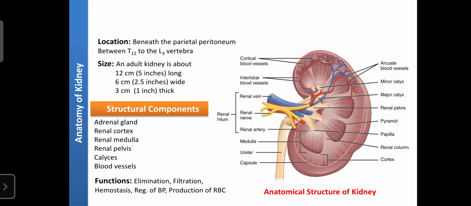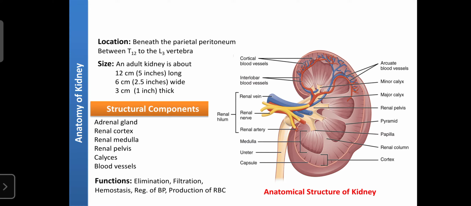The exact position lies between the T12 to L3 vertebrae, that is the thoracic 12 vertebra, because the thoracic region has 12 vertebrae, from the last thoracic vertebra up to the lumbar 3 vertebra. That is the exact location of your kidney.